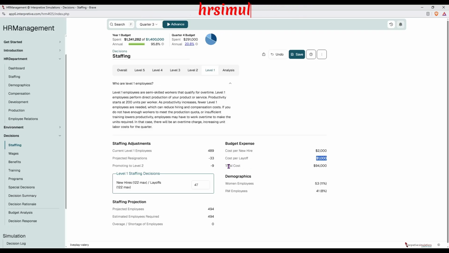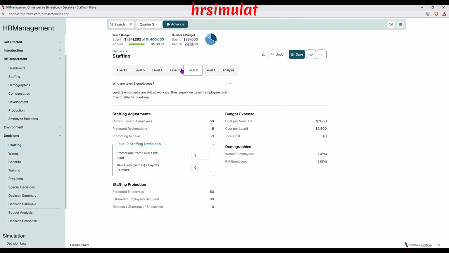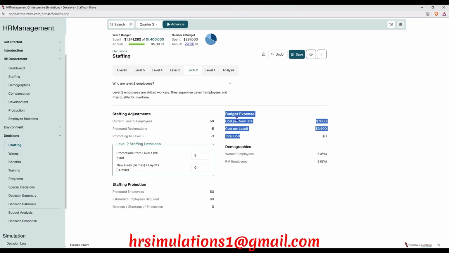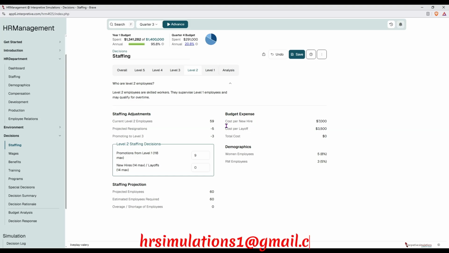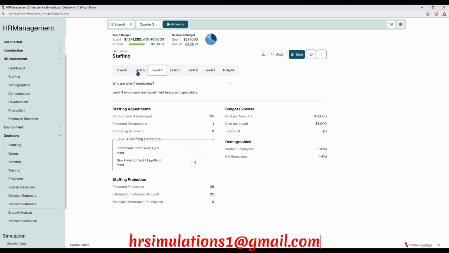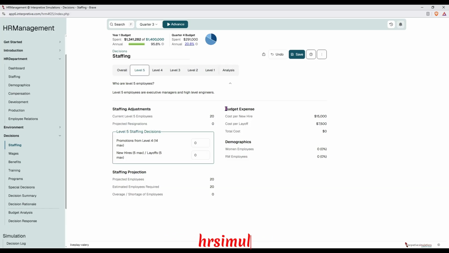For the total cost, we have 94,000 for level 1. We also have a level 2 budget expense, with the cost per new hire and cost per layoff. We also have level 3 and so on. Each and every level has its own budget expense. So that's all for the decisions for the staffing department.